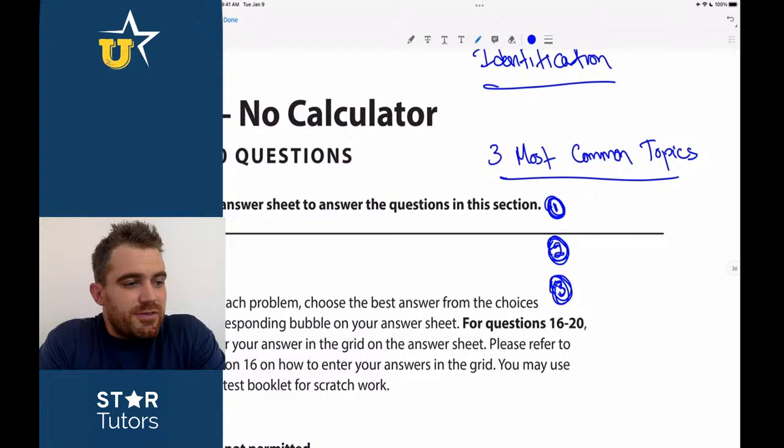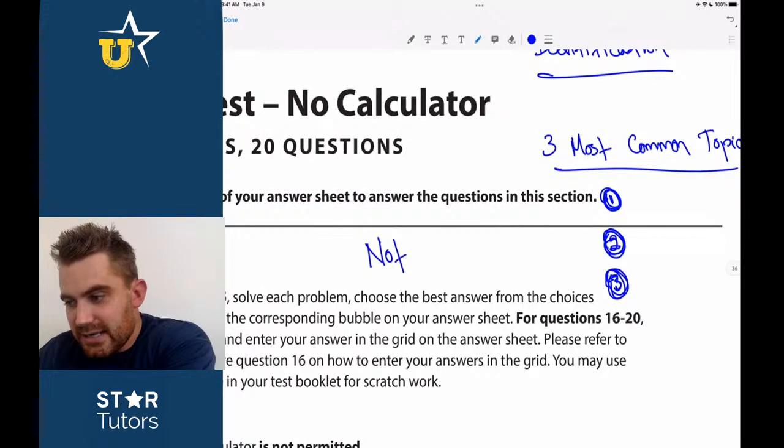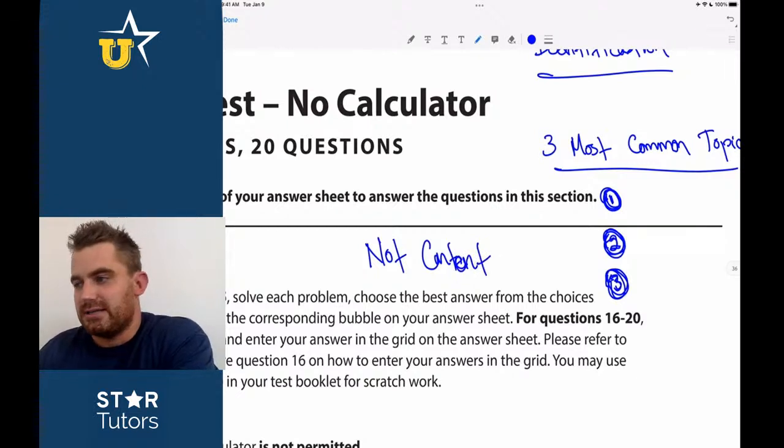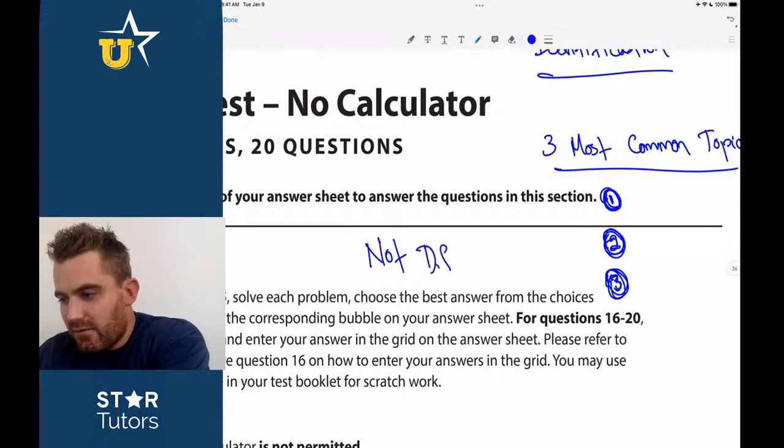The one thing that I think is lost on students very frequently, especially if you haven't looked at the SAT math test before, and we're covering SAT math today, is the fact that the math section of the SAT is not a content test. So don't think about this as content. Or I should say, it's not difficult content, in the sense of what you could potentially take in high school.